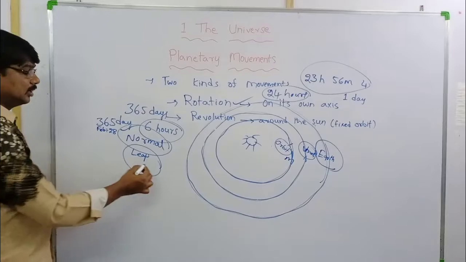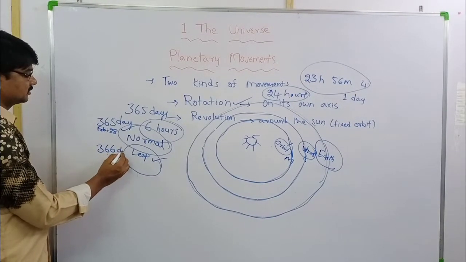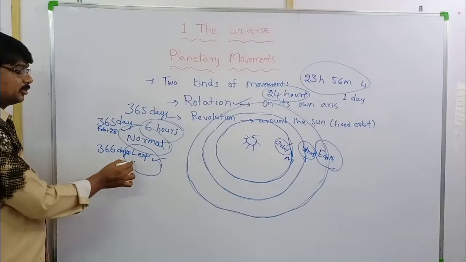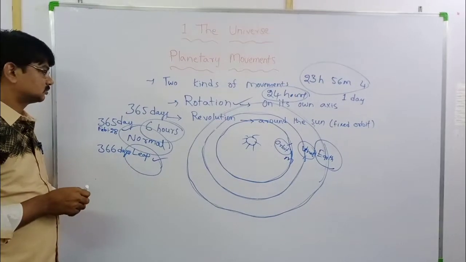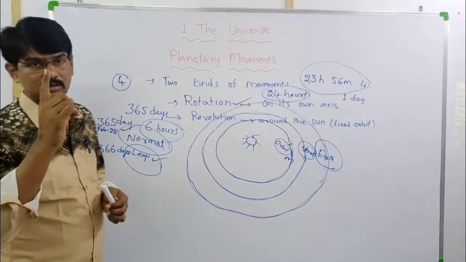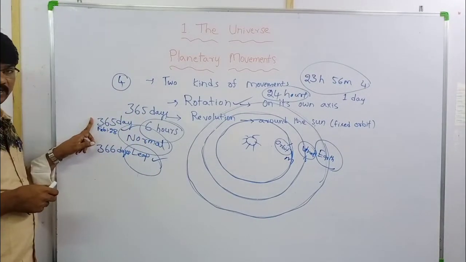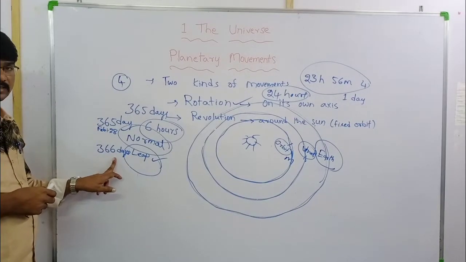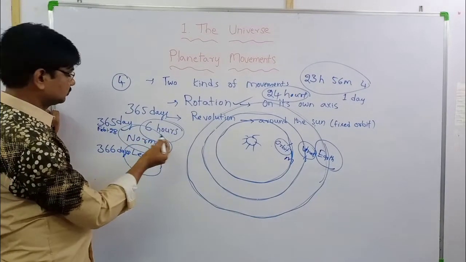Leap year means we have 366 days. How many days? 366 days in a leap year. A leap year comes once in 4 years, every 4 years one leap year. Here 365 days, here 366 days. How is one day increasing? Already we discussed.